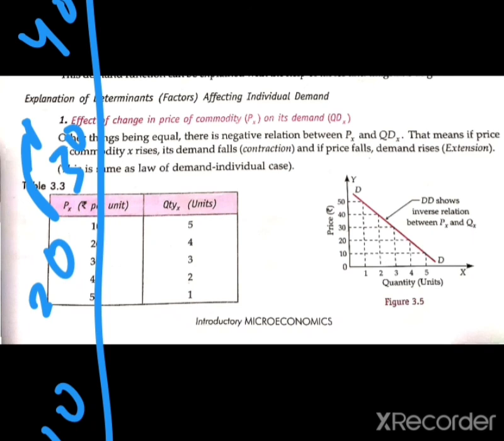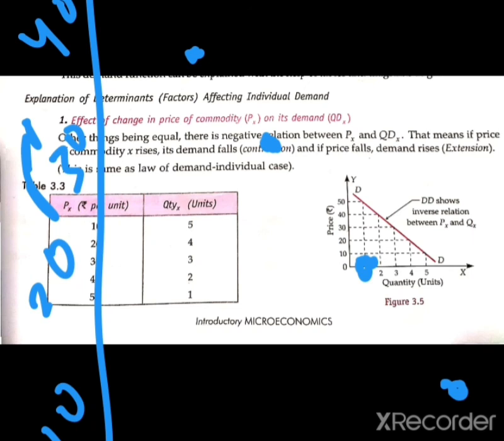The first point is 10 and 5. Second is 20 and 4. Third is 30 and 3. Then 40 and 2, and the last one is 50 and 1.